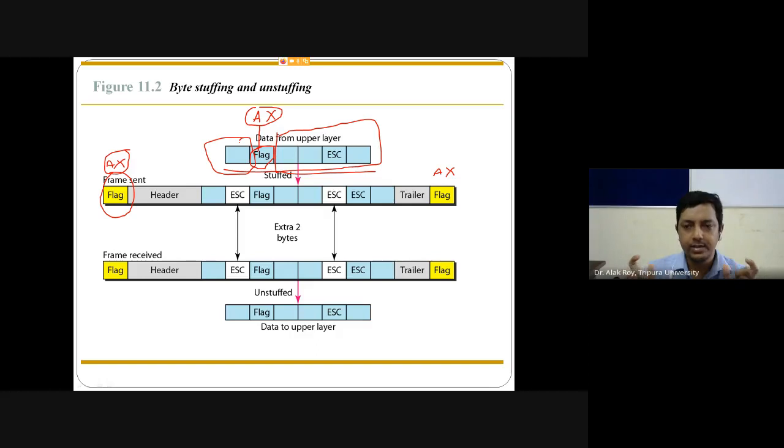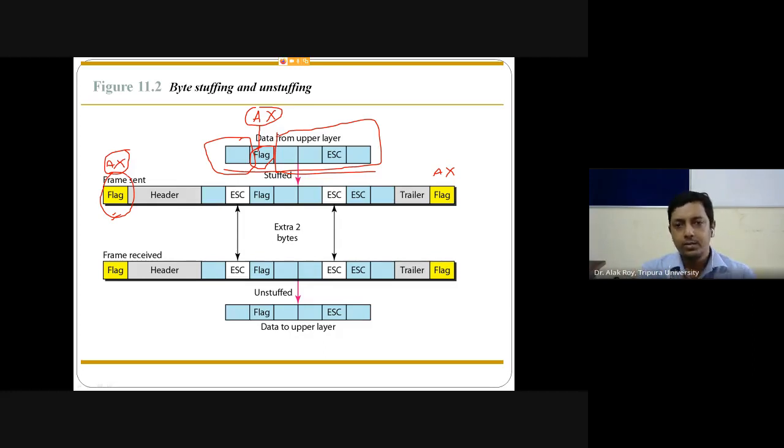As I have said, the flag separates two frames. It is useful to identify two different frames. So you are using AX as the flag information. Between the last frame and a new frame, there is AX.